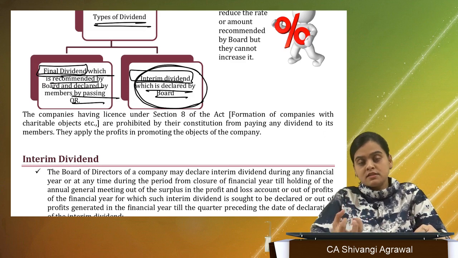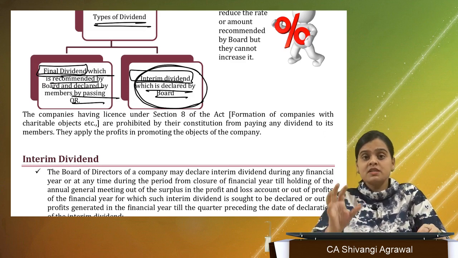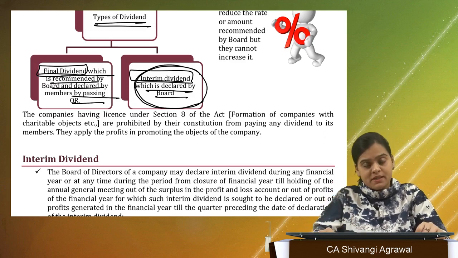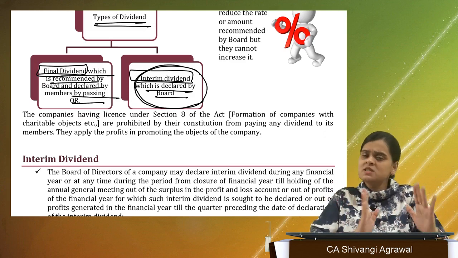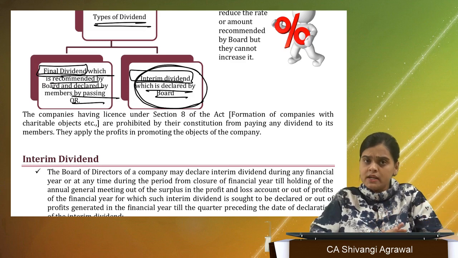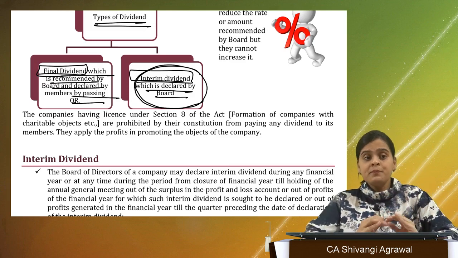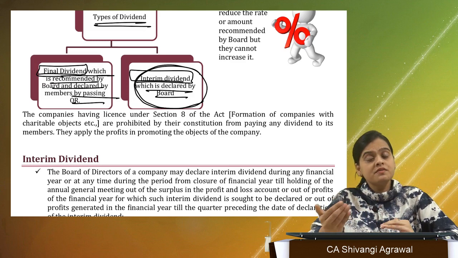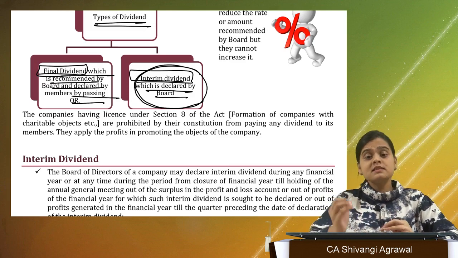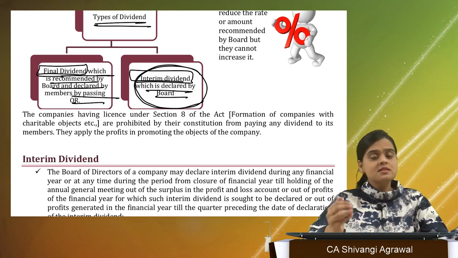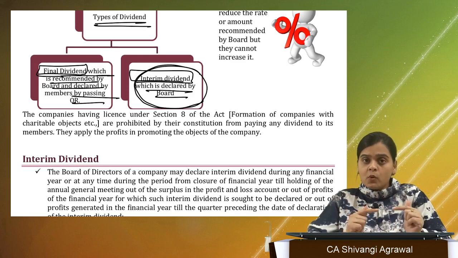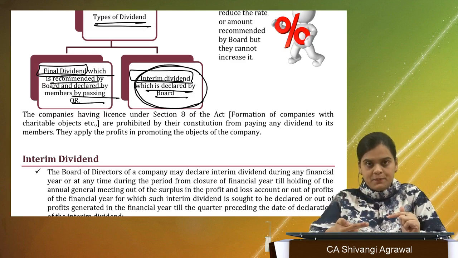Shareholders have some decision making powers because that has been reserved to them through the Companies Act. However, the whole company is being managed by the board of directors only. So they are very well aware of what is going on in the company and how much dividend should be declared. So the board actually recommends it.